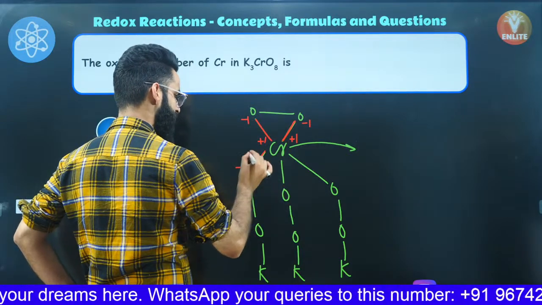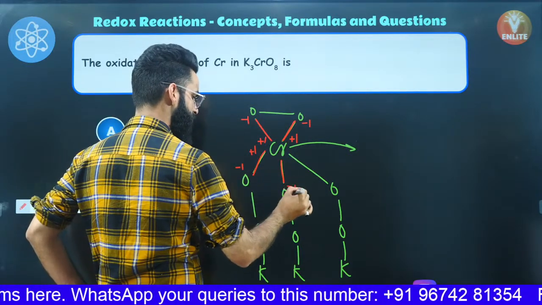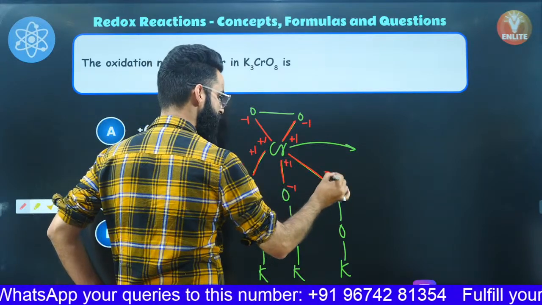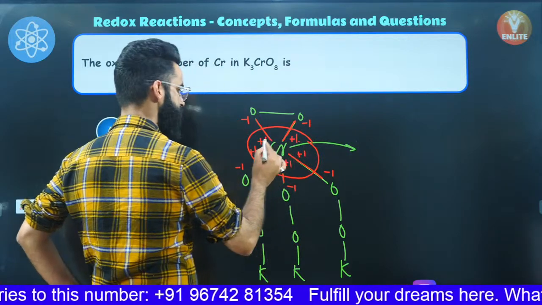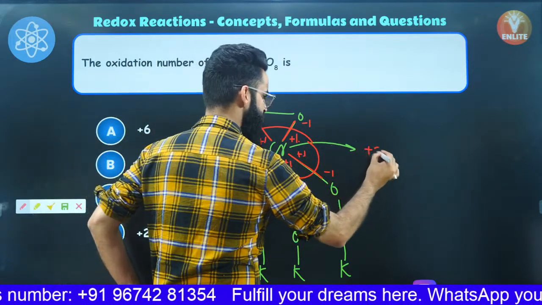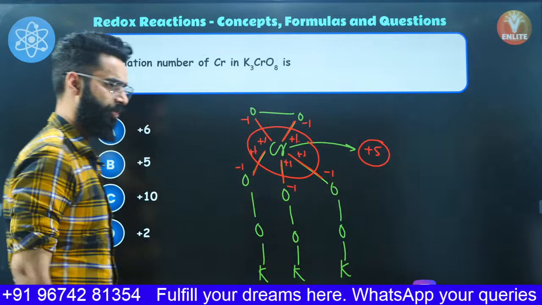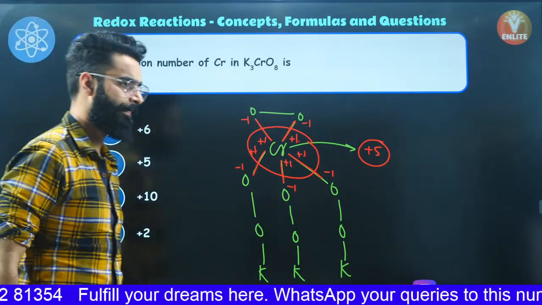Due to each of these single bonds, again oxygen gets -1 and chromium gets +1. Check the total charge present on chromium right here. It's 1, 2, 3, 4, 5. So +5 is basically the oxidation state of chromium in this particular compound, right?